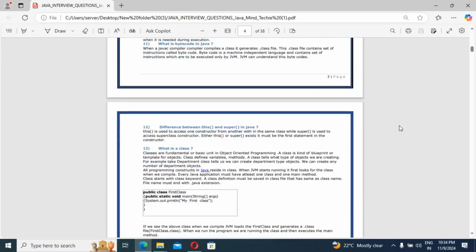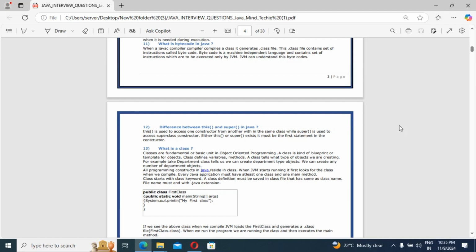Then the next question: difference between this and super. What is this method and what is super method? This is a very important question, guys. Really, I am telling you, many candidates don't know this. But what I am going to tell you here is very simple. The this keyword is used to access one constructor from another within the same class, while super is used to access the superclass constructor, not the one in the same class. Whether this or super is used, it must be the first statement in the constructor. You should keep that in mind.